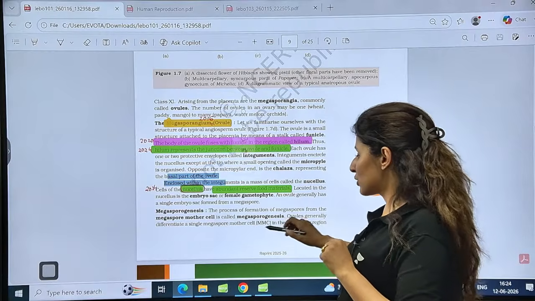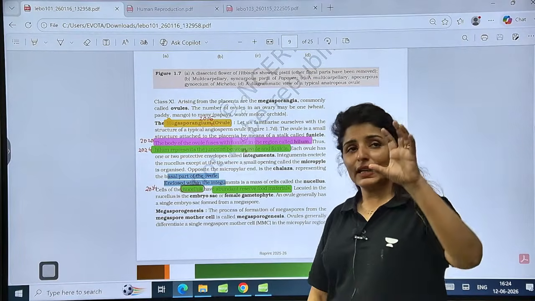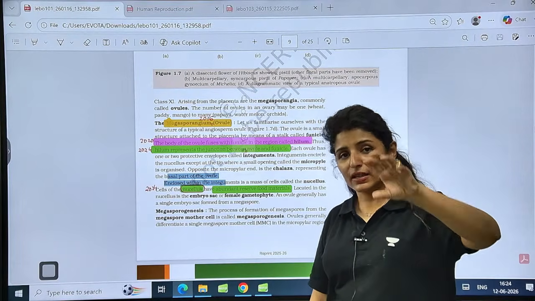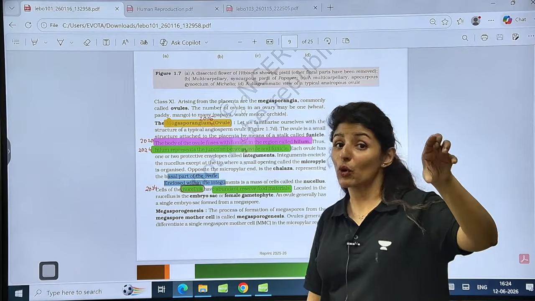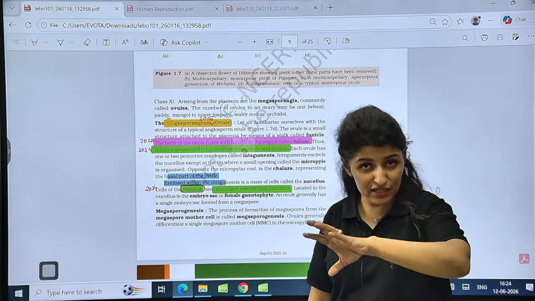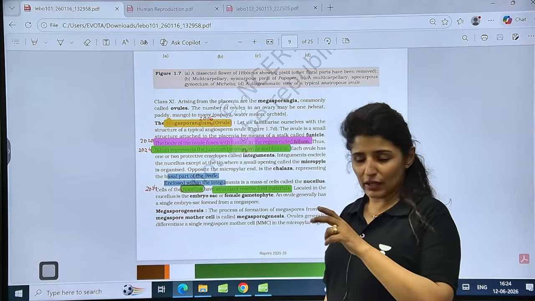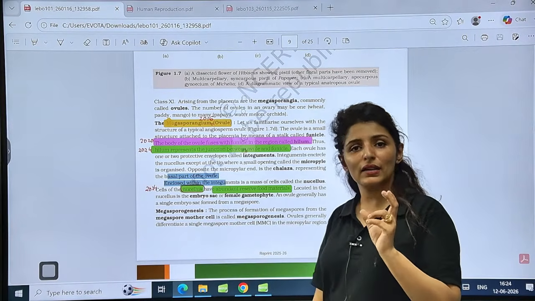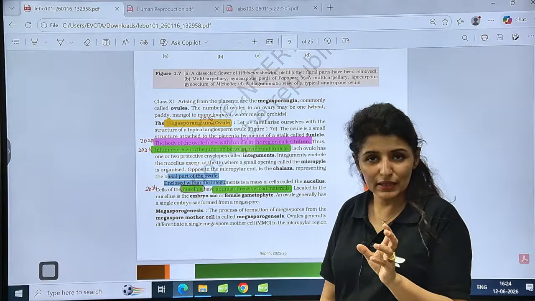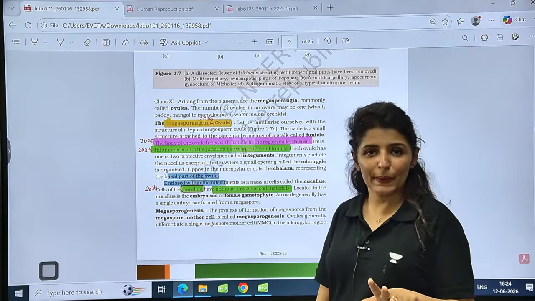Now, megasporogenesis. See, in case of anther, all the cells present within the anther were acting as sporogenous, means spore generating cells. Unlike anther, here only one cell in the nucellus will act as a megaspore mother cell, and preferably towards the micropyle.